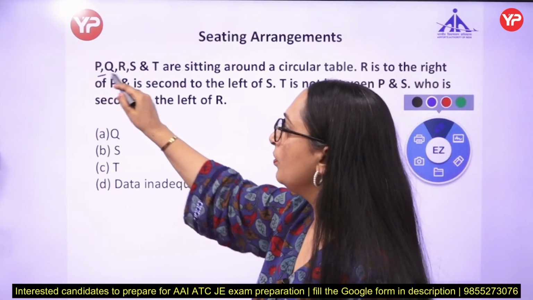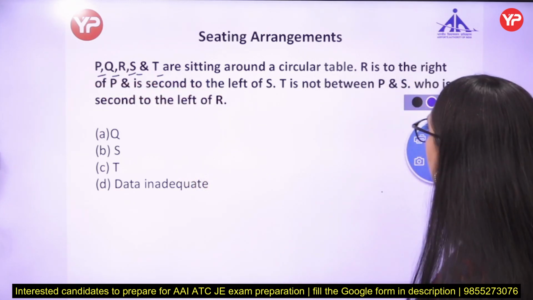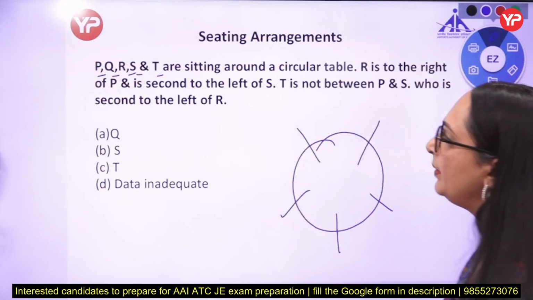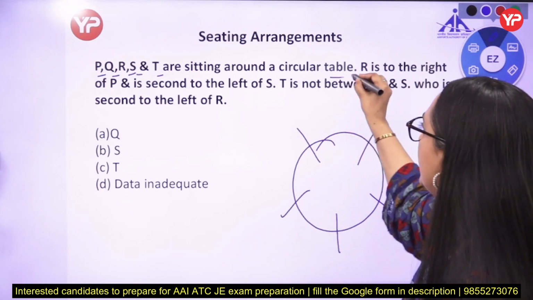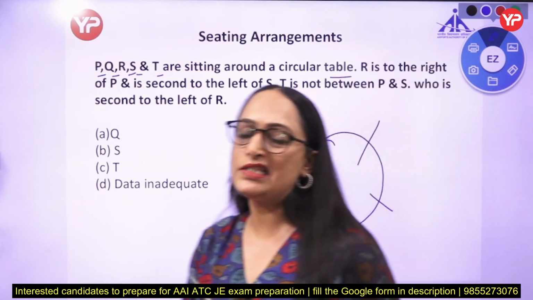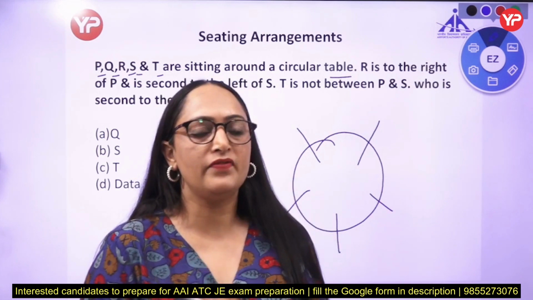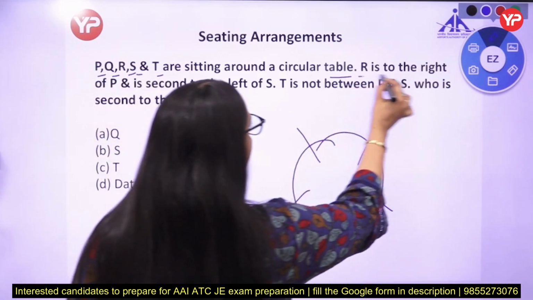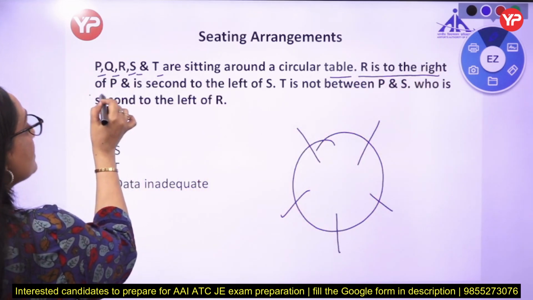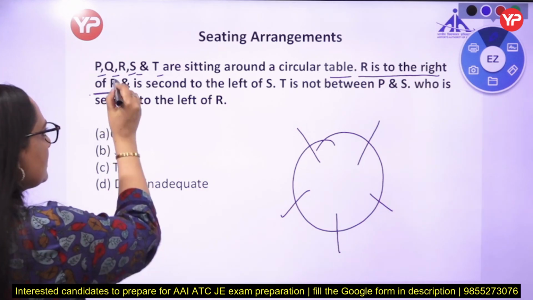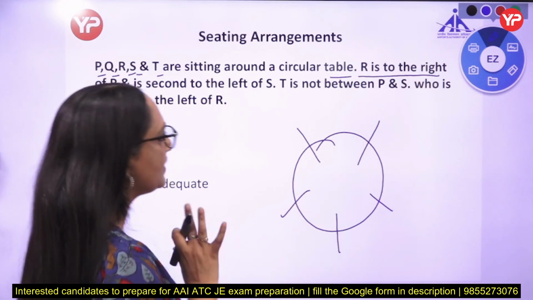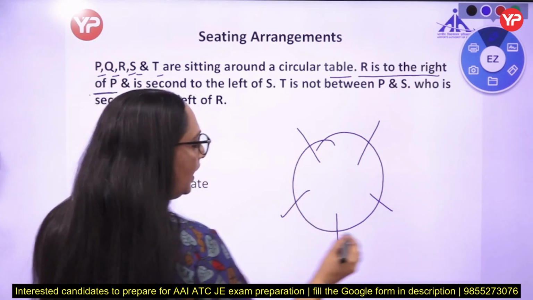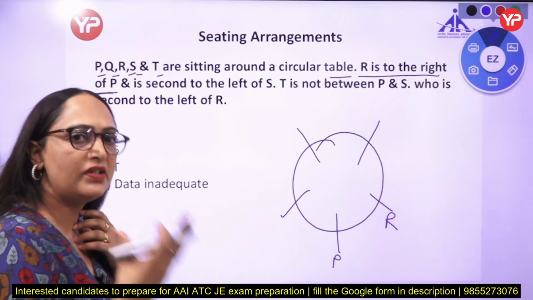P, Q, R, S, T, 5 people are sitting around a circular table. In this line, it is not given in which direction all of them are facing, so let's assume all of them are facing inside the circle. R is right of P, not second, R is right of P. So this is definite, and we can start our question from this line. If P is sitting here, R is right of P. Right means immediate right of P.